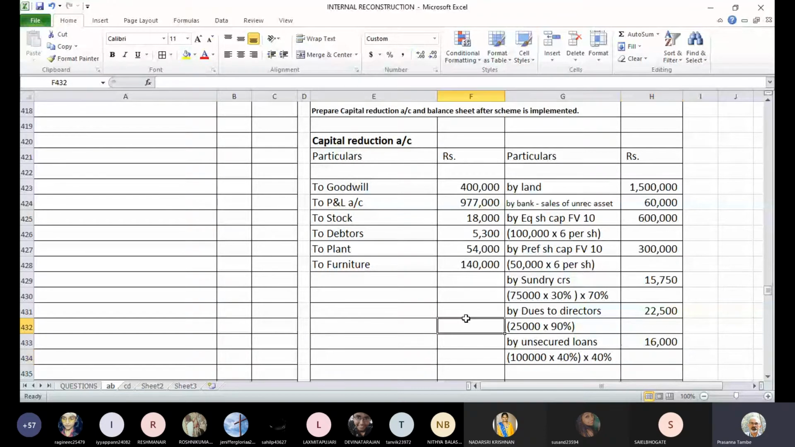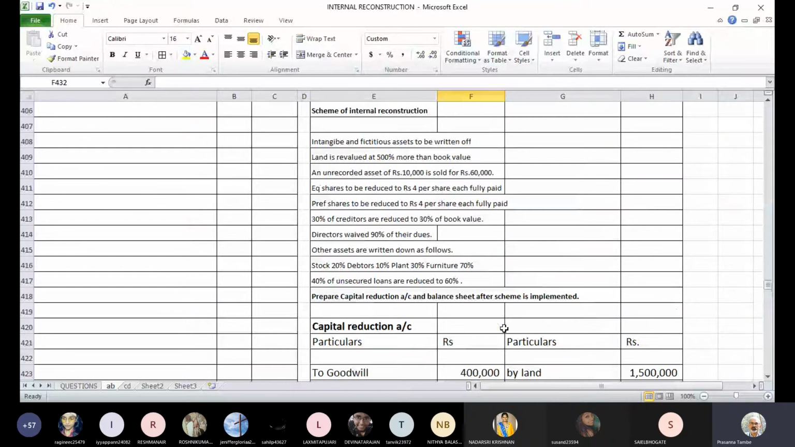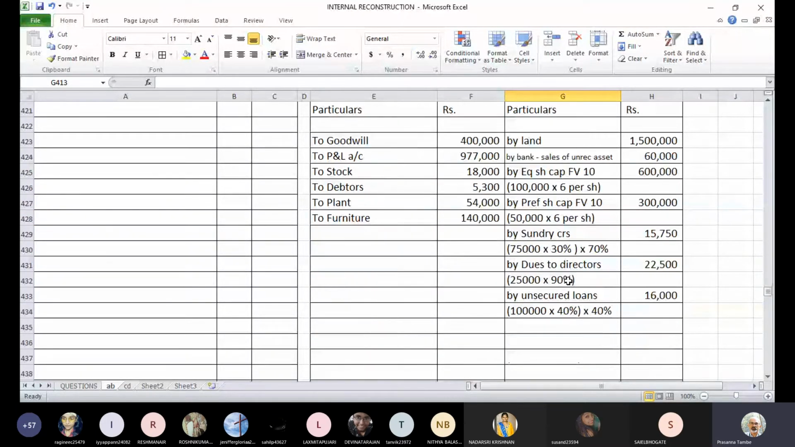I think that was the last adjustment. Yes, 40% creditors was the last adjustment. So everything is taken care of. There are no expenses or other adjustments. Fictitious assets we have done. Land revaluation we have done. Sale of unrecorded asset, equity, preference, creditors related adjustment, directors, other assets, and last was unsecured loan, that is also taken care of. All of you have finished this account. All the entries are posted by you.